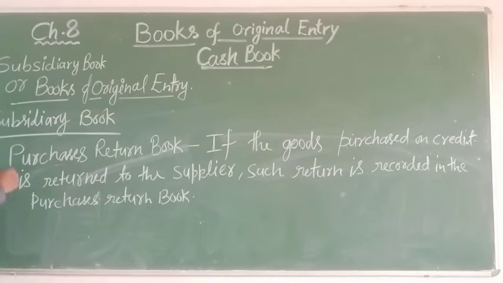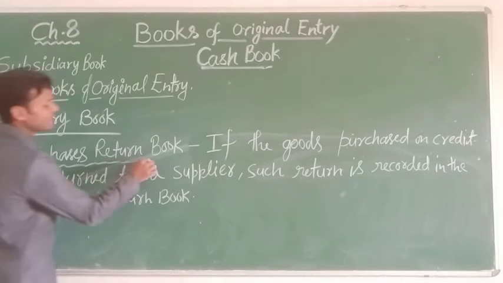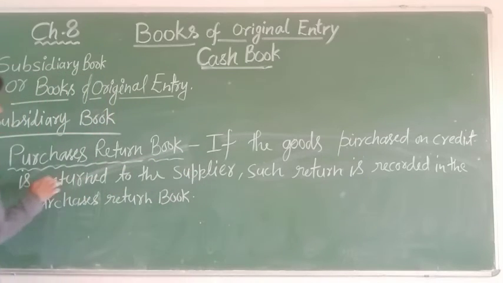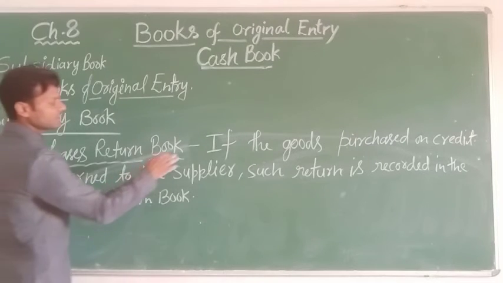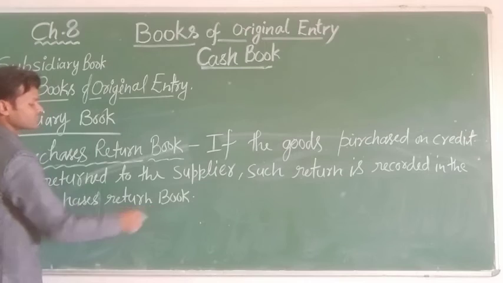If you purchase something and it is a damaged piece, you return these goods, and it is recorded in this special book under the subsidiary books, the purchase return book. So in the purchase return book, goods purchased on credit and returned to the supplier are recorded.